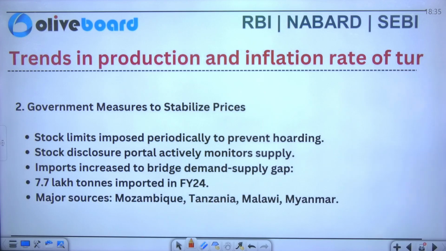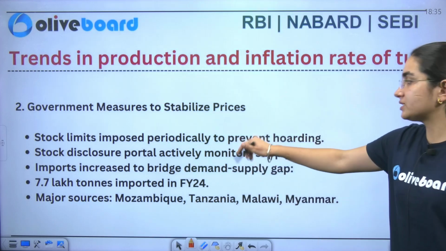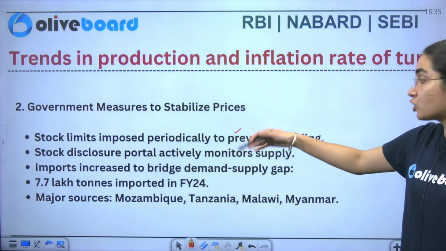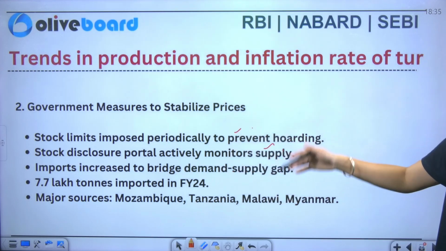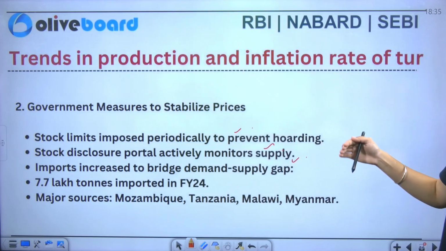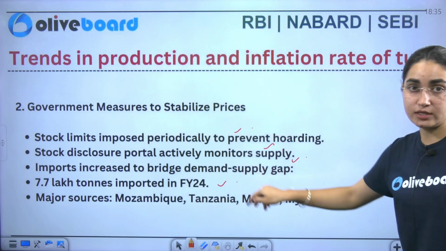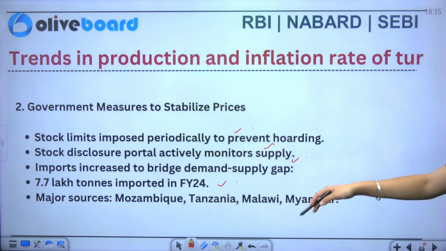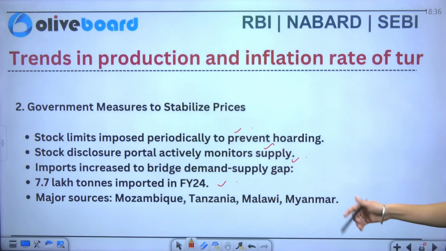Now what are the government measures? You can see that stock limits are there. Okay. Next, stock disclosure is there. Imports are increased by bridging the demand-supply gap. Next, you have 7.7 lakh tons of imports that have been done here in financial year 2024. Major sources, if I talk about them, are Mozambique, Tanzania, Malawi and Myanmar.